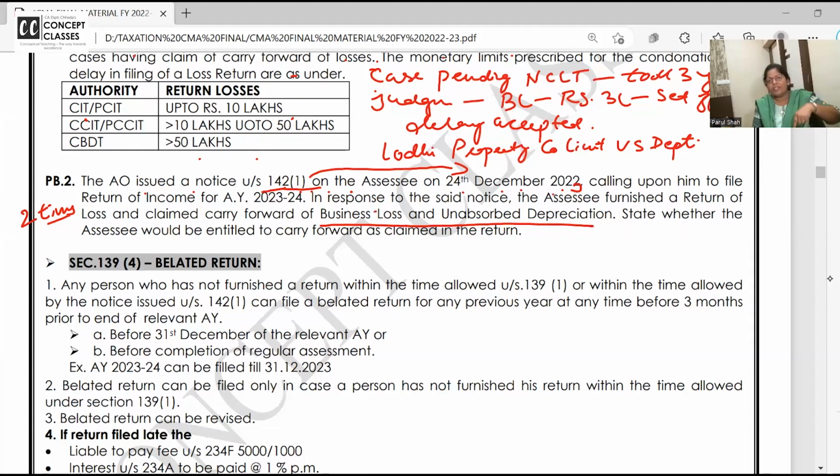You are carrying forward the losses. Okay. And you are trying to set off. But in the late return, your due date is 31st July 2023, which is over. You didn't file the return. The department gave you a notice in 142(1) that okay, file the return. Now, replying to the notice, you are filing a late return. And in the late return, because the department has asked us, we have filed, we are trying to set off all the losses. State whether the SSE would be entitled to carry forward these losses. What is your answer?